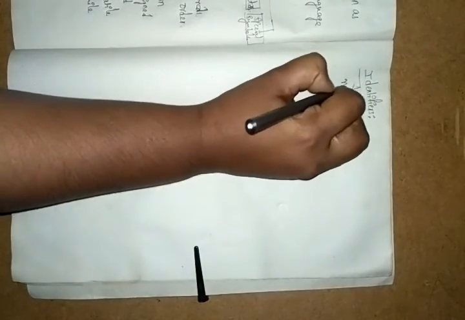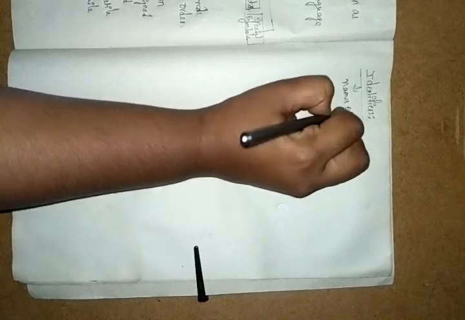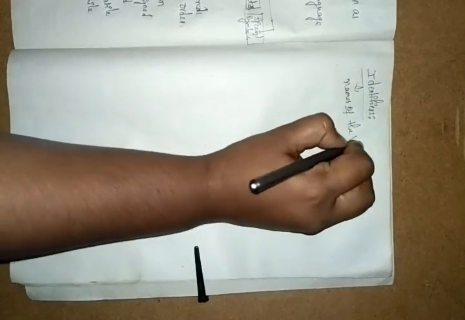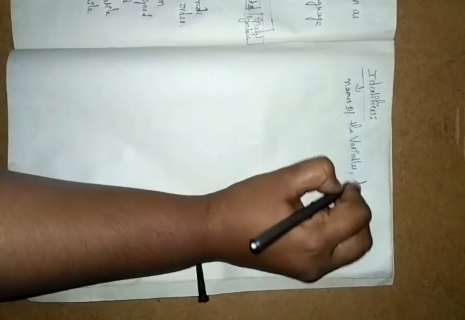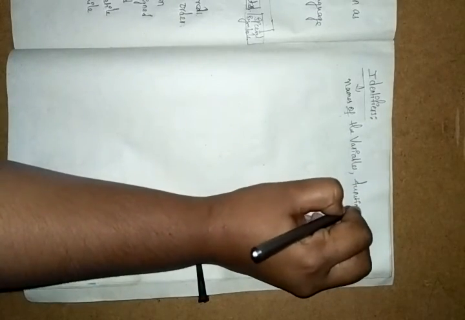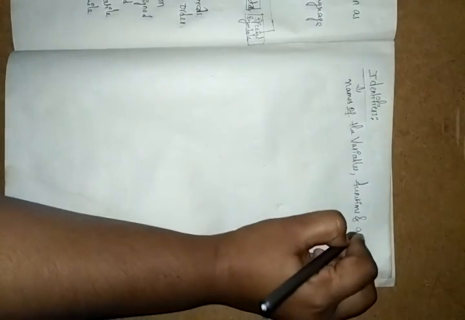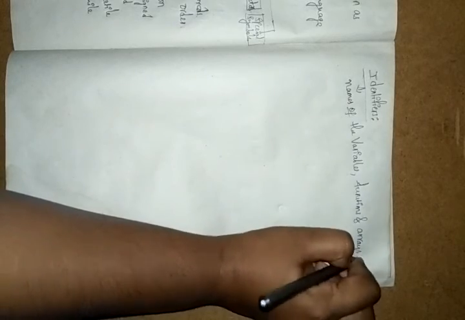Functions and arrays. Okay, and these are user defined names.